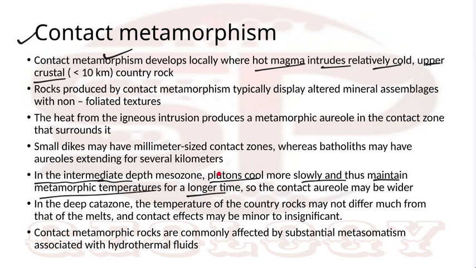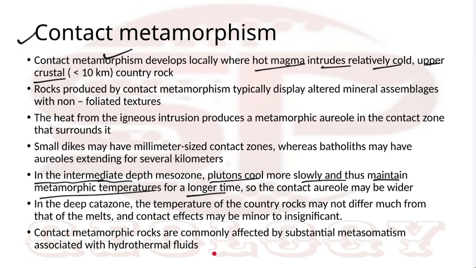That's why in that region the metamorphic aureoles will be larger, and a wider range of contact metamorphism can be found in the mesozone.